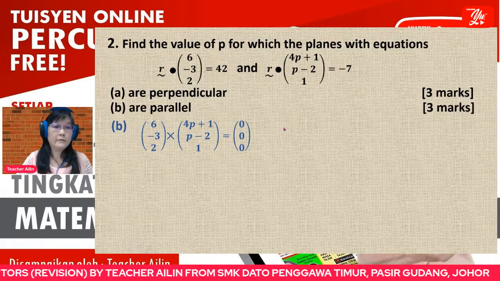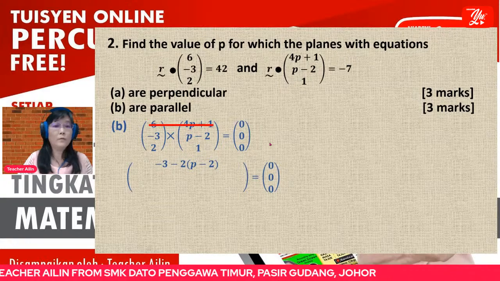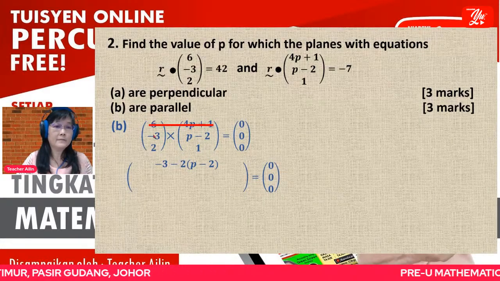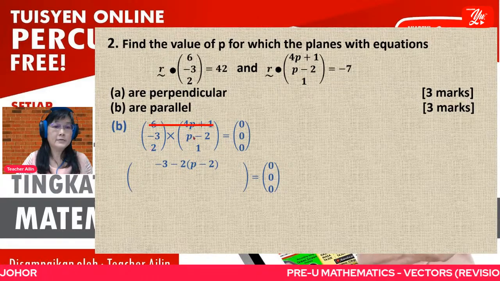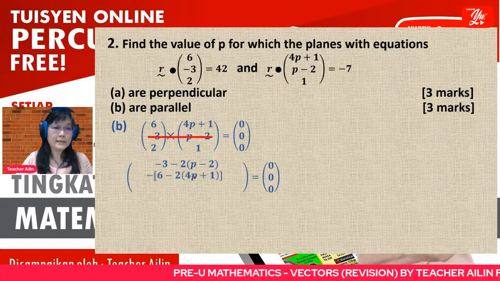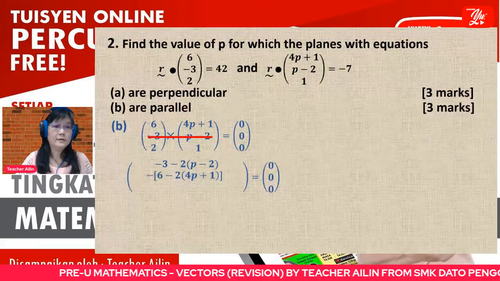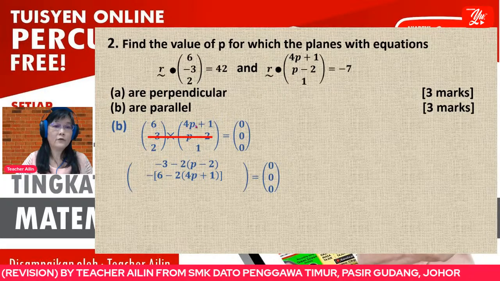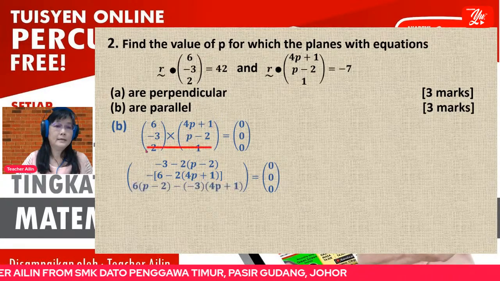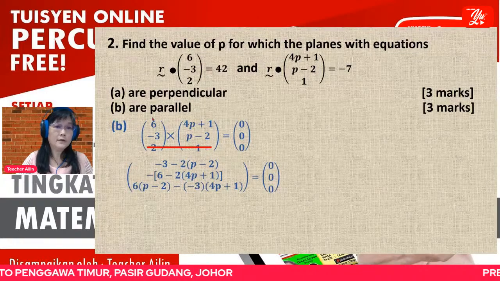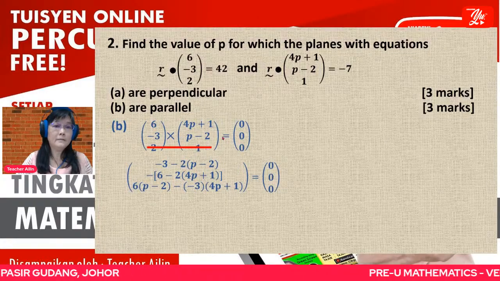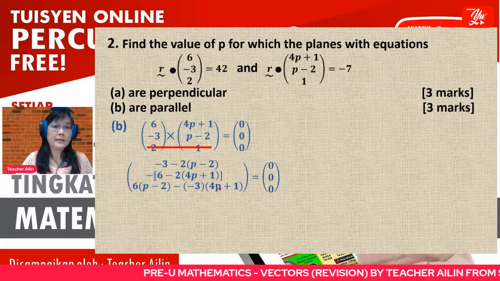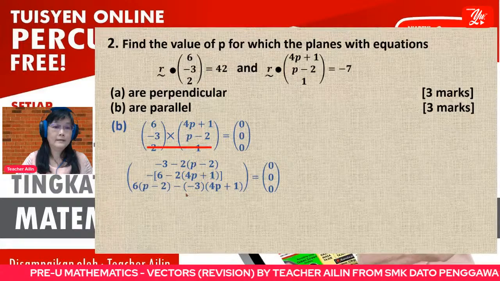So you carry out the cross product like the normal steps. First, you ignore the first row, this times this, minus this one times this one, you get this one. Then for the second value, remember it is negative, you ignore the second row, then 6 times 1 minus 2 times (4p plus 1). Then for the third value, you ignore the third row, you have 6 times p plus minus 2, minus negative 3 times (4p plus 1). Then after that, you simplify.